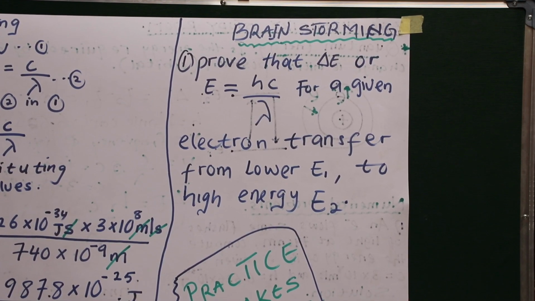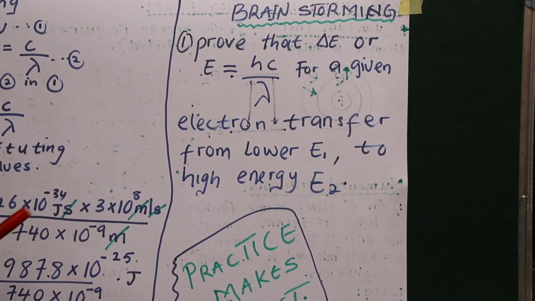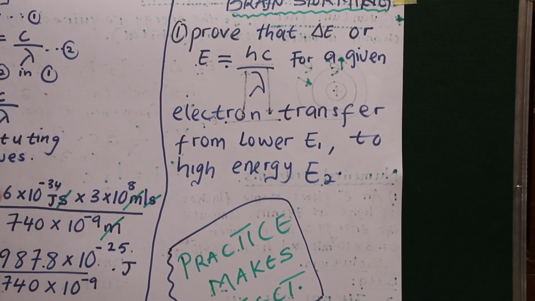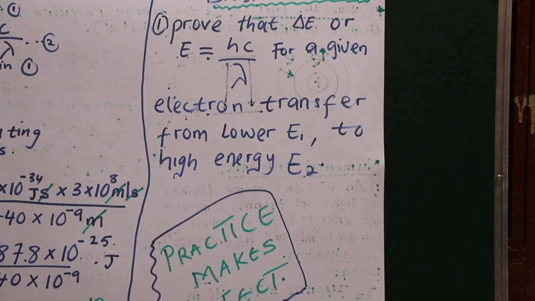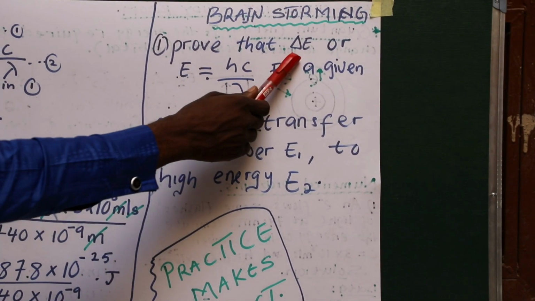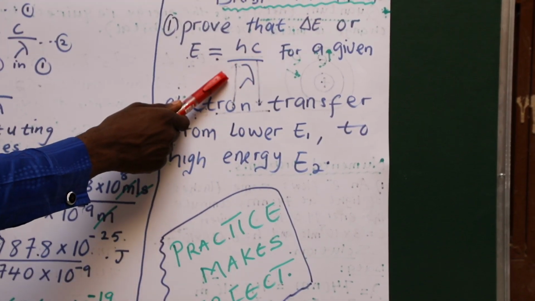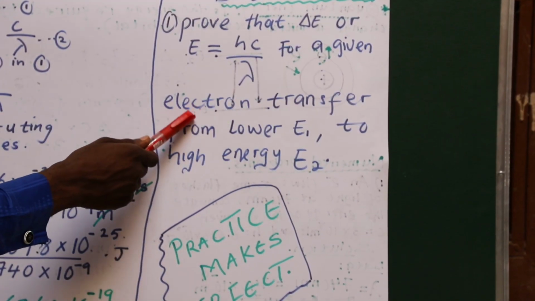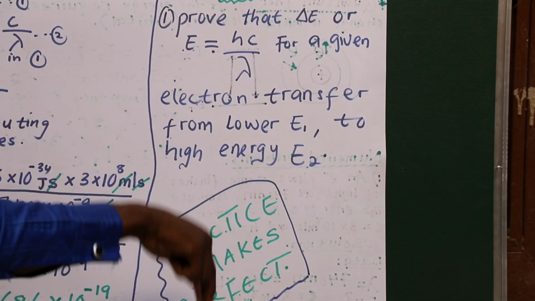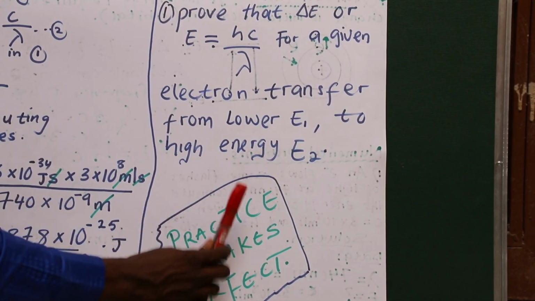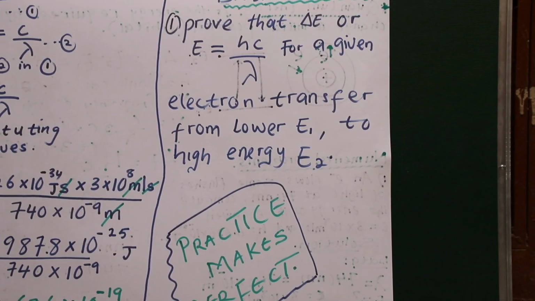So here is a question for you, a brainstorming question, and let's try it. Try and solve it. It is only one question, and the question says, prove that change in energy, or energy, is equal to hc over wavelength, for a given electron transfer from lower energy to higher energy, a transfer from lower to higher energy.